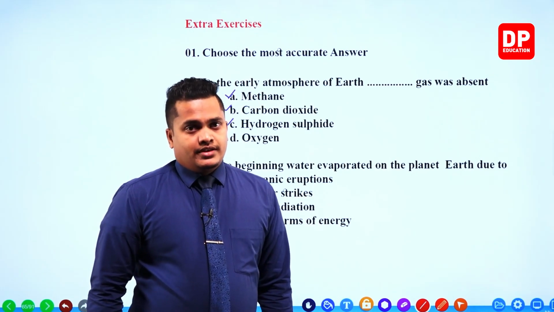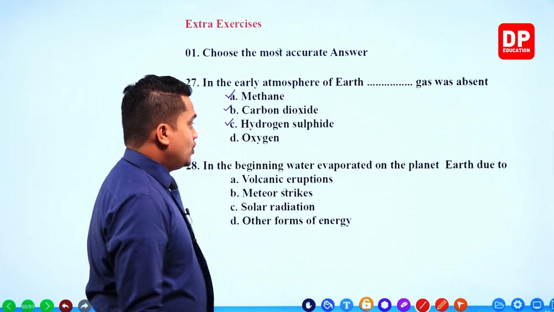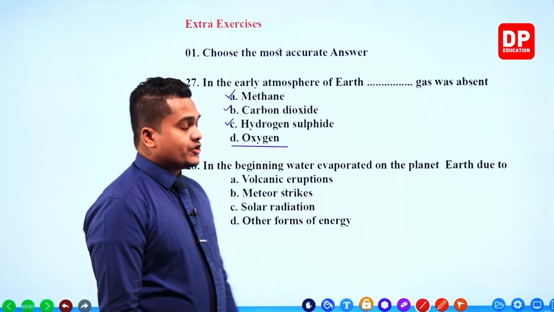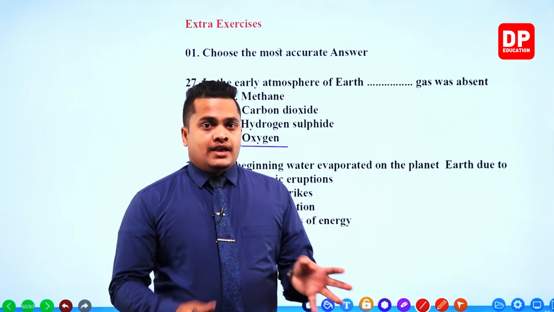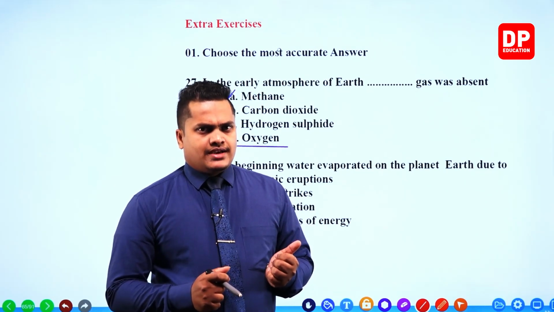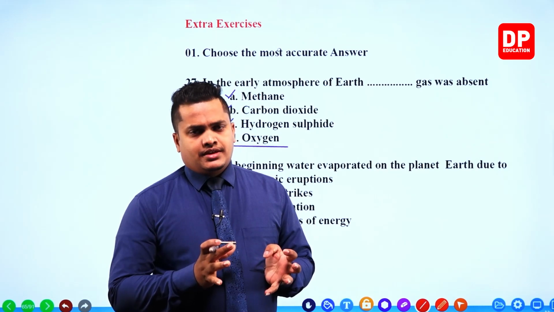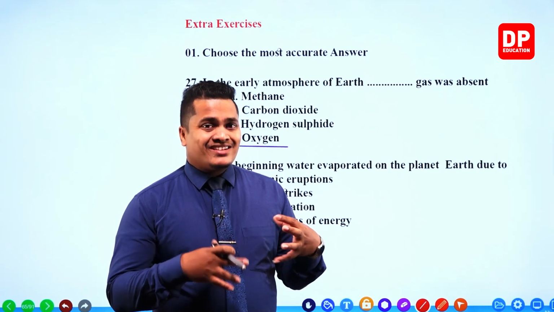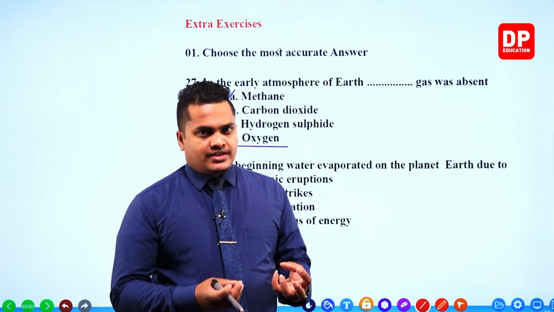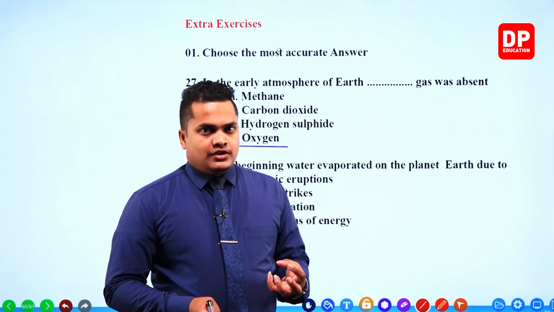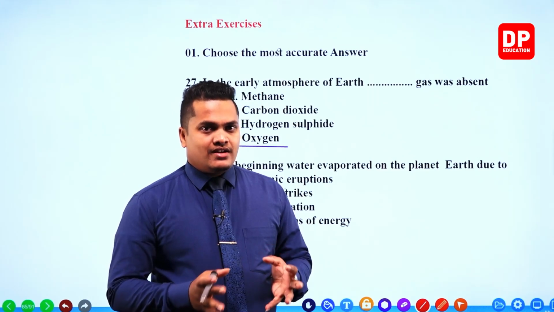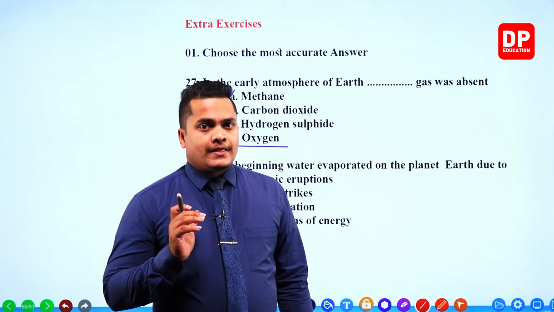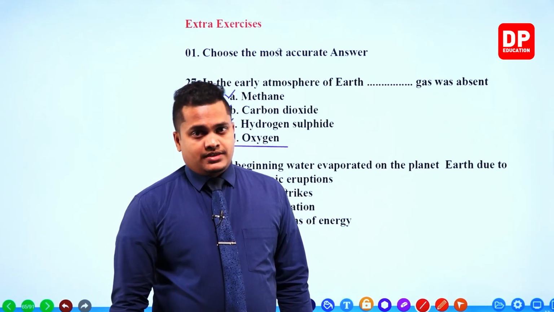However, my dear children, in the earlier time, there was no oxygen gas, because in order to create oxygen gas, there should be photosynthetic organisms, because photosynthesis is the main process which can create oxygen gas. So oxygen gas is not available in the primitive earth because there are no photosynthetic organisms.